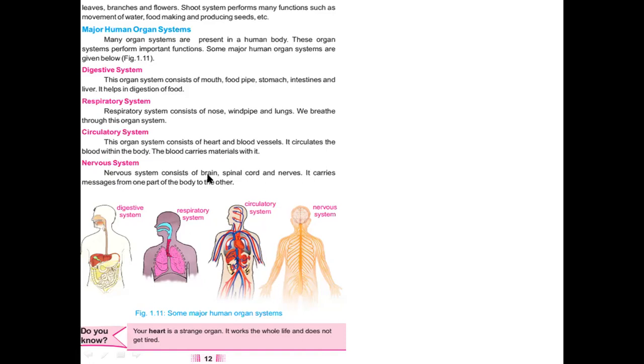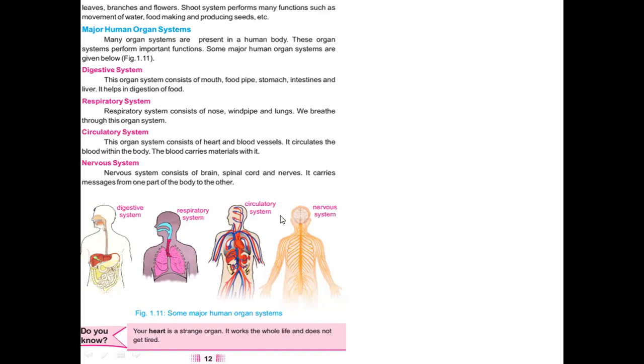Nervous system consists of brain, spinal cord, and nerves. This is brain, and the brain is connected to all the body with this central tube-like structure that is called spinal cord. And this spinal cord and brain is having lots of branches which are extended outward to hold the parts of the body. They are called nerves or neurons, and it carries messages from one part of the body